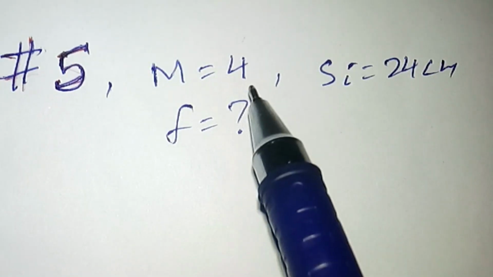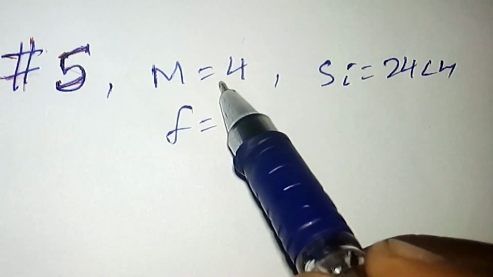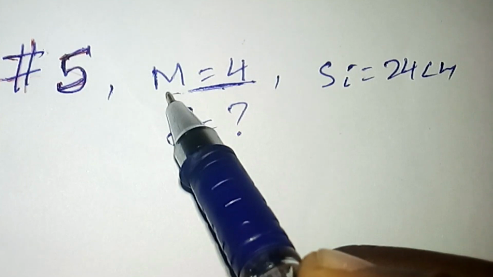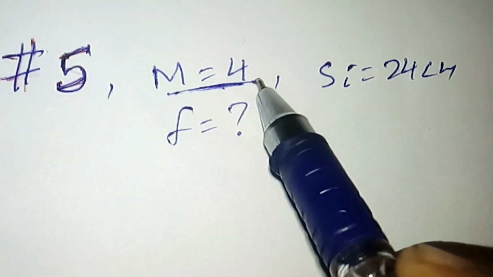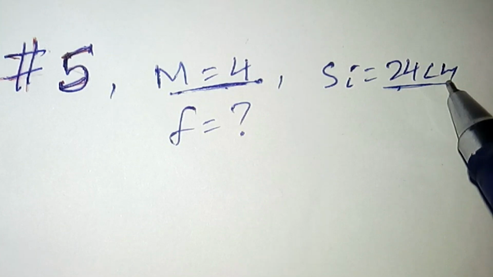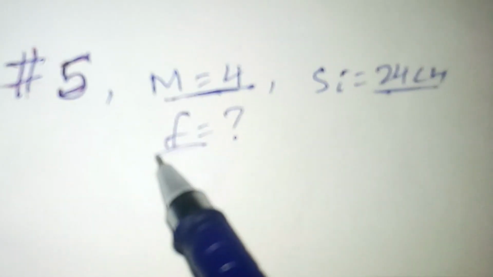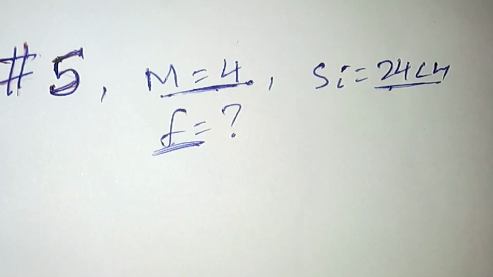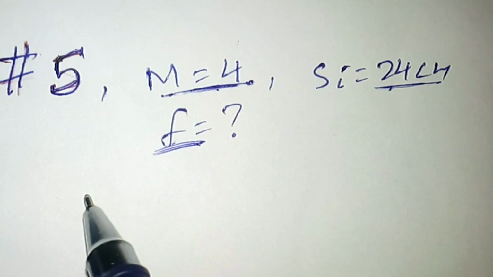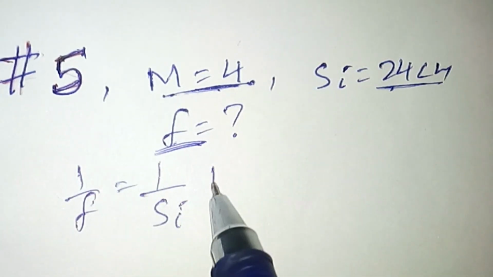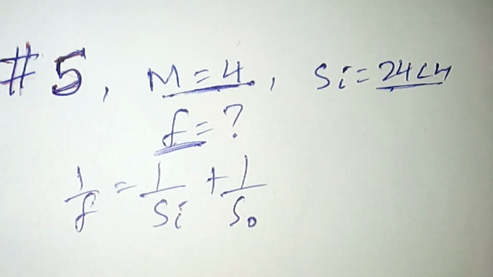If a lens produces an image which is 4 times larger than the object, this means that the magnification of the lens is 4, since the image is 4 times greater than the size of the object, and the distance of this image is 24 centimeters from the lens. Then what is the focal length of this lens? To do this, we have to use the lens equation, which says that 1 over the focal length is equal to 1 over the image distance plus 1 over the object distance.